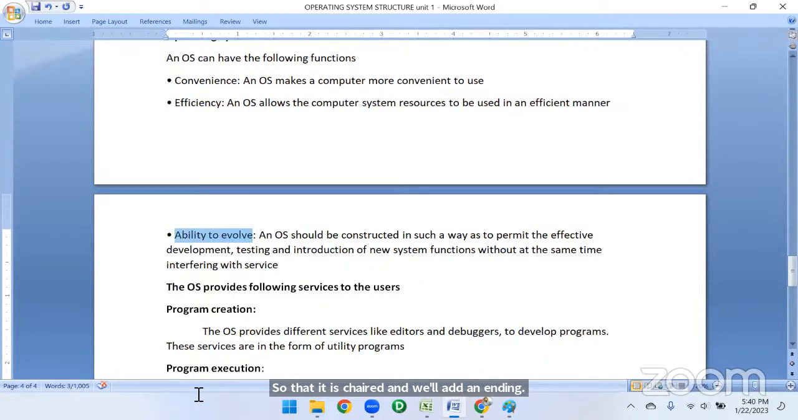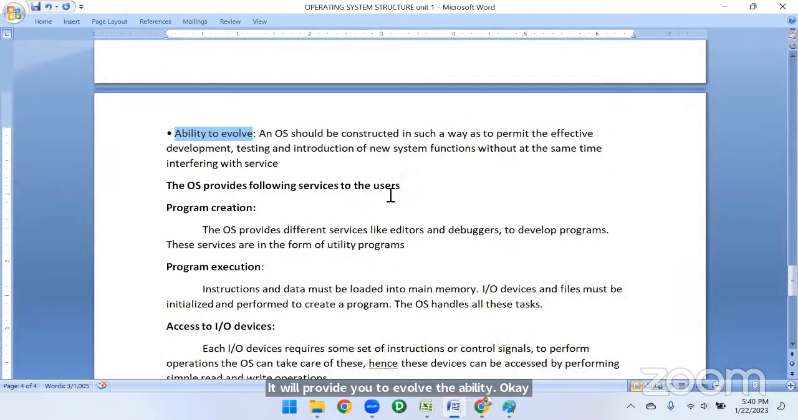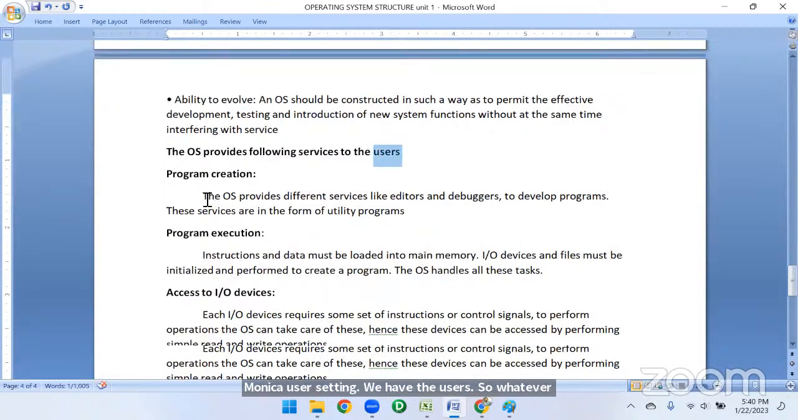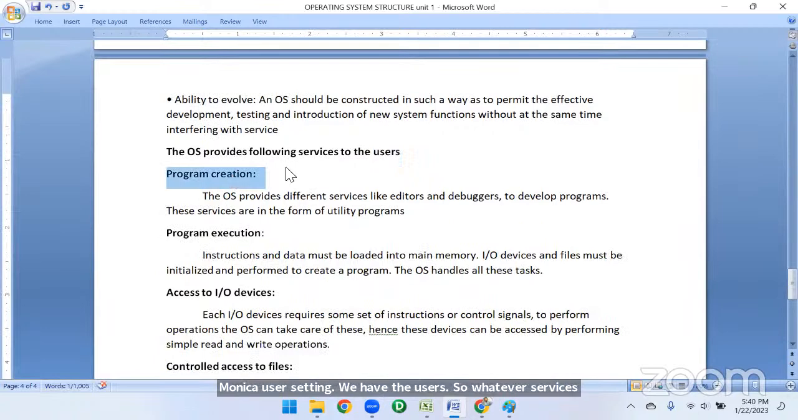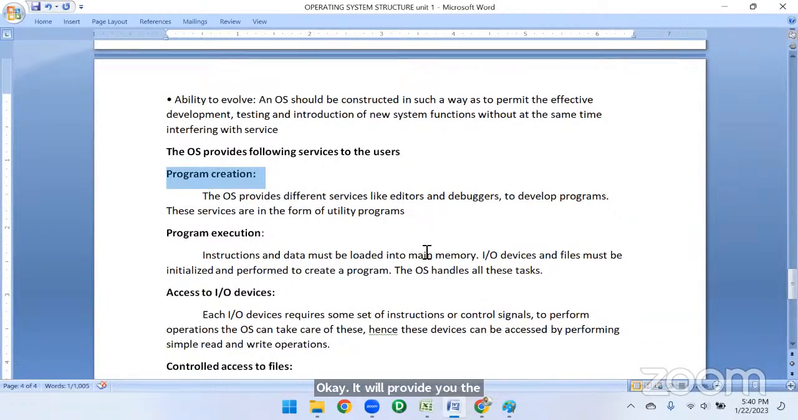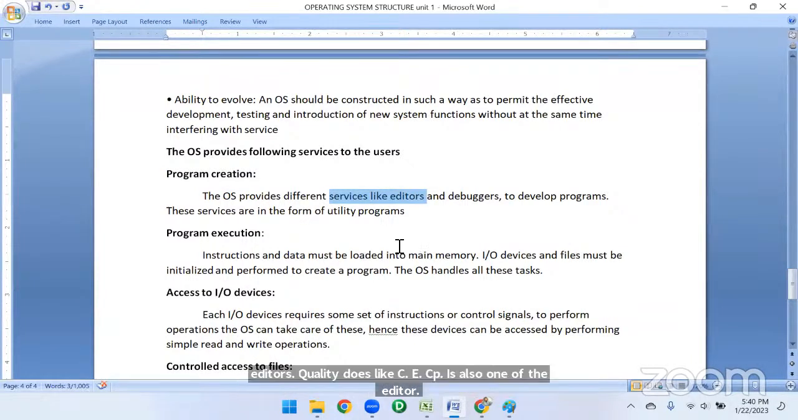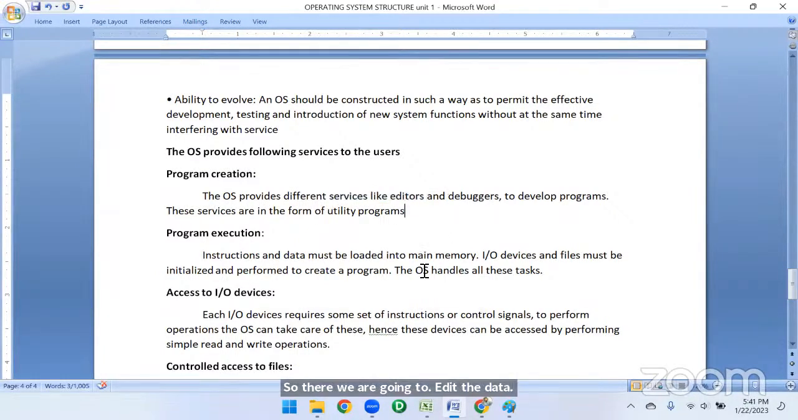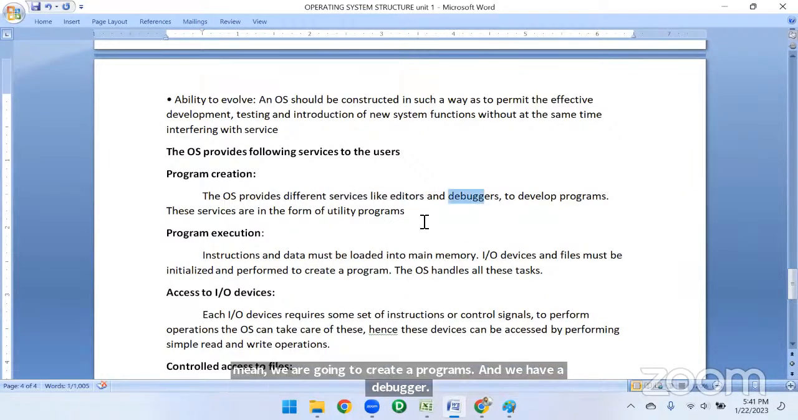Okay, the OS provides the following services to the users. Users means we are the users. So whatever services it provides, first, program creation. It provides program creation tools like editors. Some editors, like C, CPP, are also editors. We already know C language, Java, C, CPP, these things. There we are going to edit the data, I mean we are going to create programs, and we have debuggers, interpreters, compilers. All these things happen there, right?